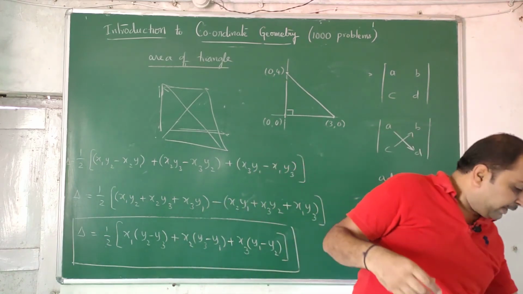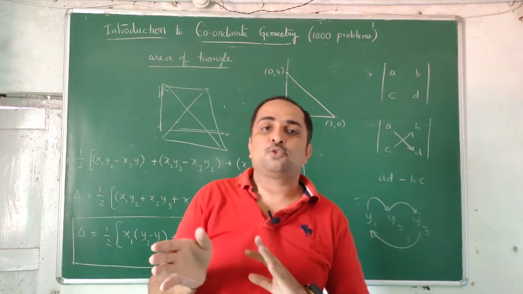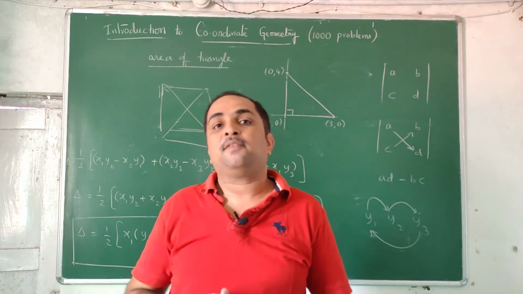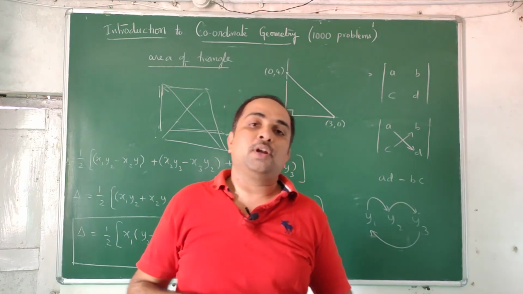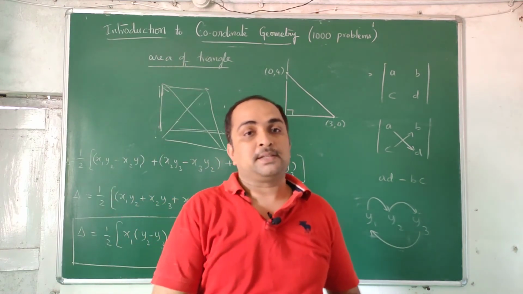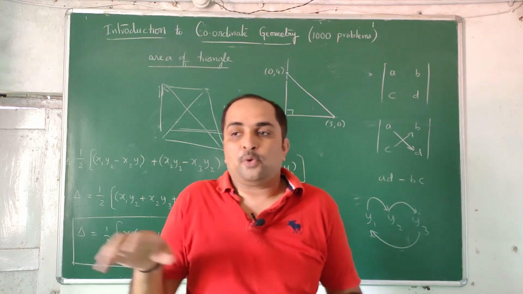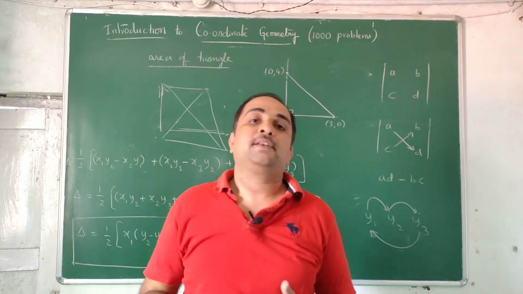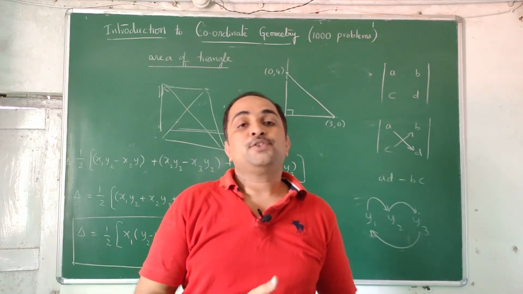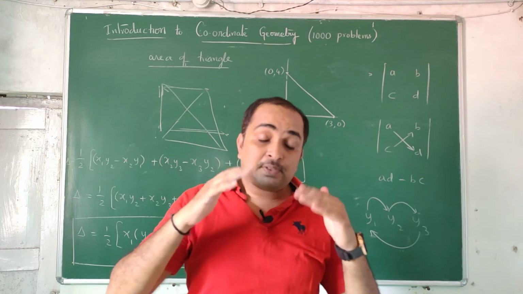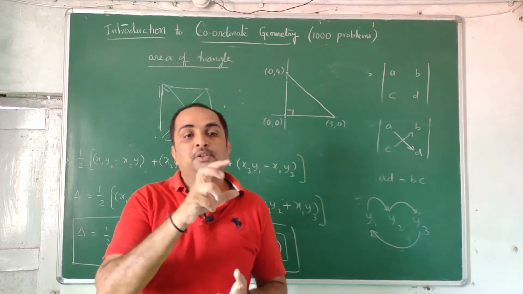So what I am saying is the advantage: once you learn the basics, how to find distance, how to find slope, how to find the equation of a line, how to find the area of a triangle, some small things, then you can use the geometry you learned in lower classes to find out the remaining things. It's all cumulative. First learning basic things is not cumulative. If you ask what is abscissa, what is ordinate, that cannot be called a cumulative thing. It's a basic thing. How coordinate geometry is introduced, what is the plan of the person who introduced this chapter, you have to first get into the proper mold.